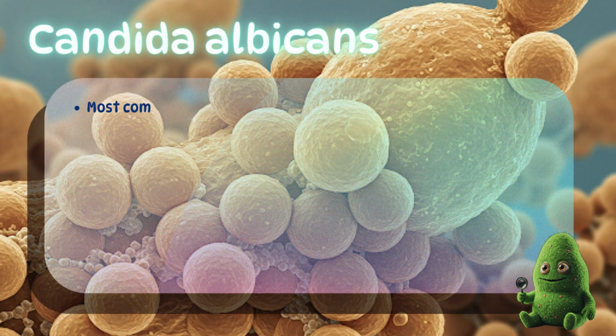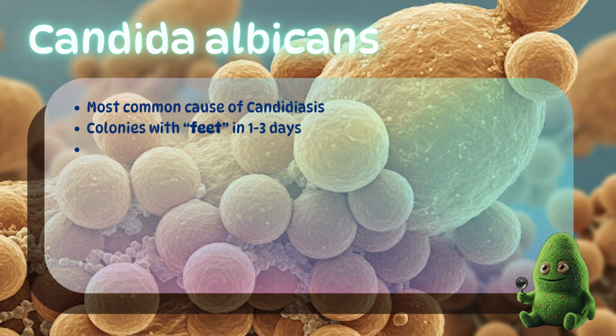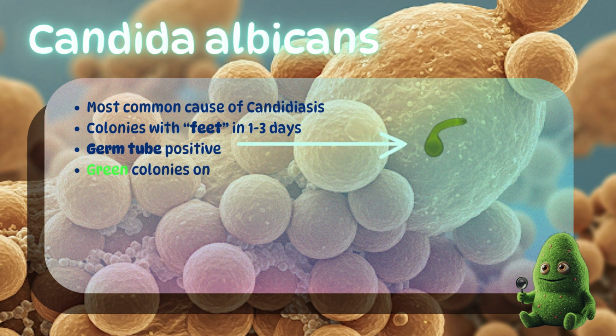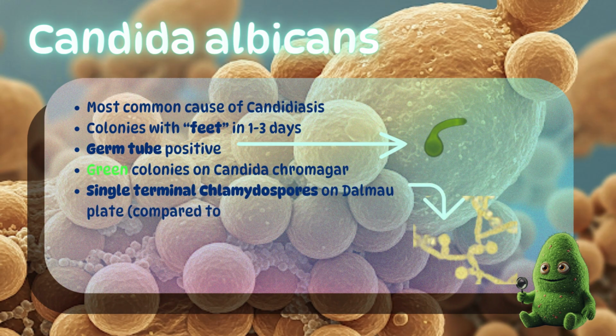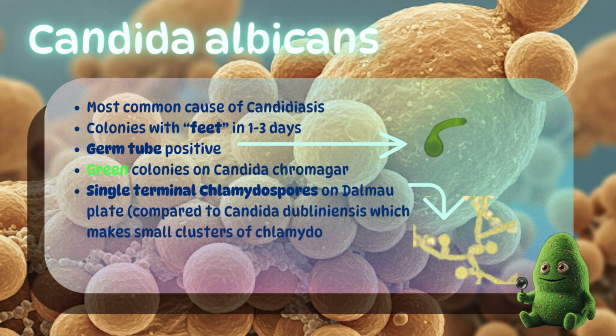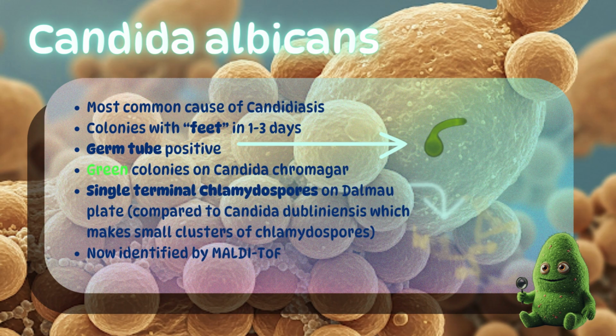It grows in 1 to 3 days, producing colonies with feet which are actually hyphae. These hyphae also make it positive on the classic germ tube test. It is green on Candida chromagar and makes single-terminal chlamydospores on the Dalmau plate. Though in the current era of laboratory medicine, yeasts, including Candida albicans, are typically identified by MALDI-TOF, rendering these classic tests obsolete or utilized as backup methods. Despite this, these methods are still fair game for MLS and MLT board exams.